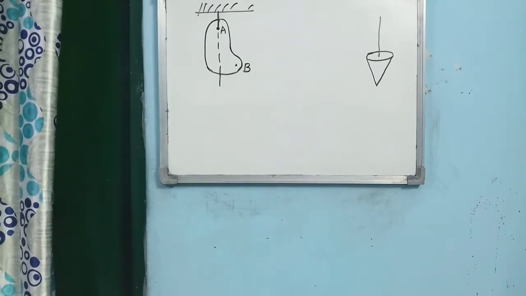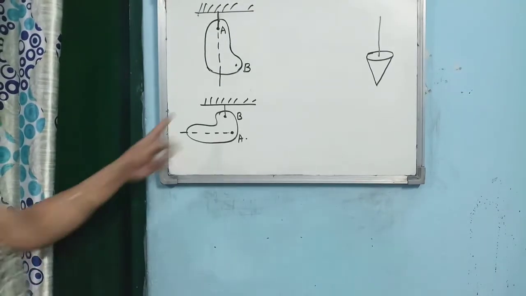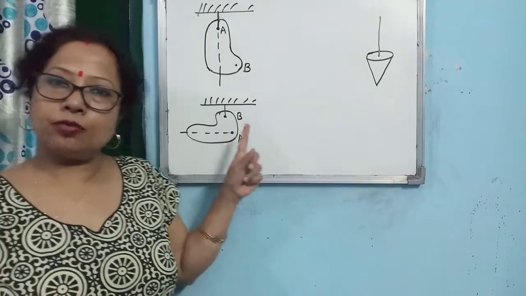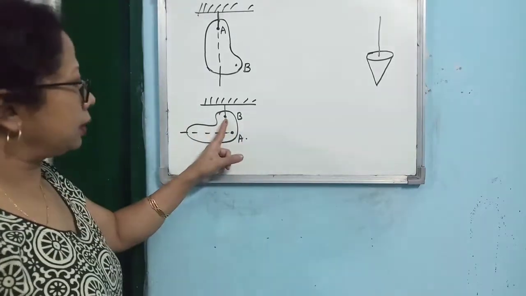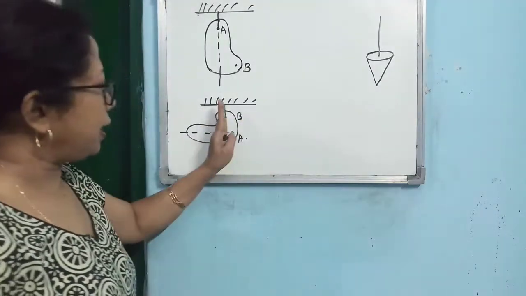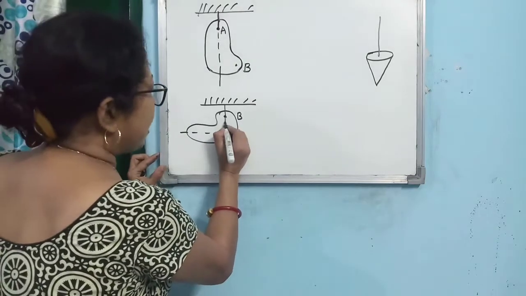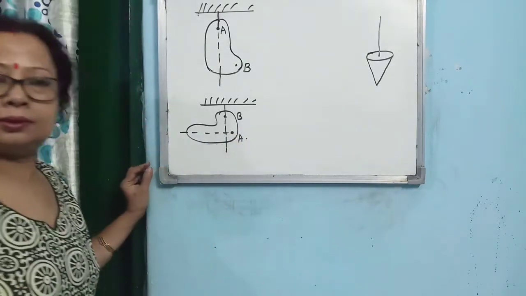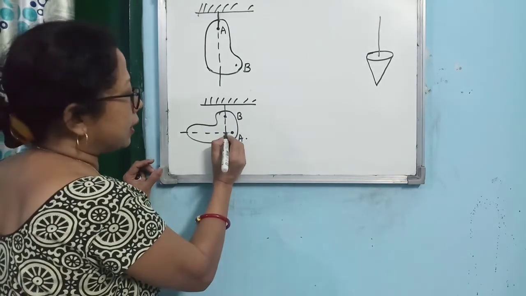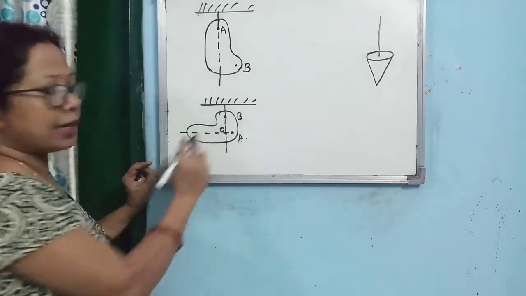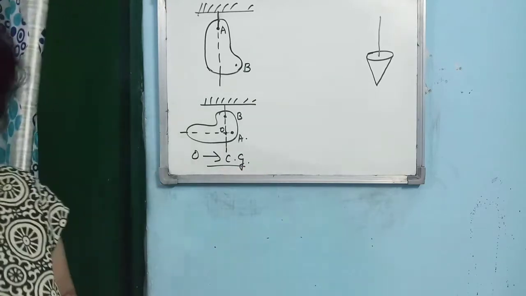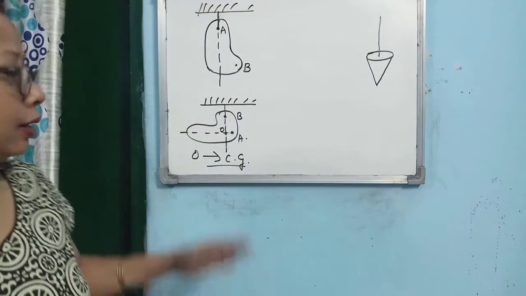Then next step is now suspend the body from the second point. Suspend the body from the second point by means of a string. And again hold the plumb line at the point B, and along the plumb line you draw a dotted line. So you see, you are getting now two dotted lines. The two dotted lines are meeting at a point, name it as O, and O is the center of gravity of the body.